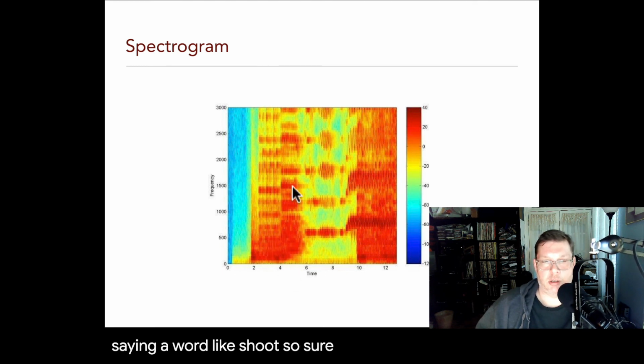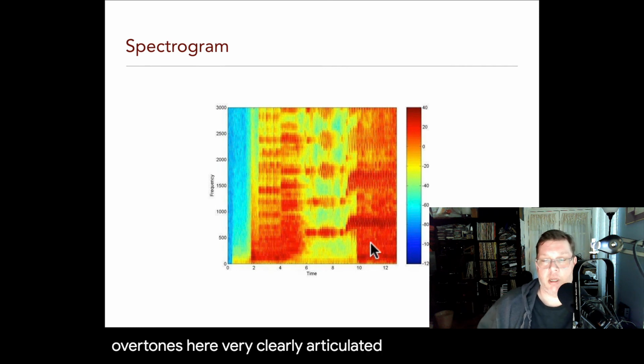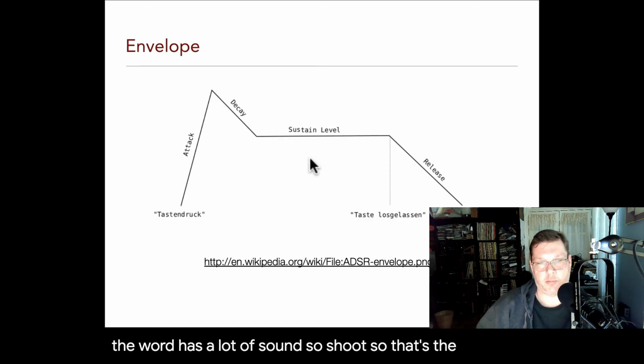So sh has a lot of noise content here. Ooh, the O's, the vowels in the middle, are more tonal, right? So you see there's sort of just octaves and overtones here, very clearly articulated. And then t, the end of the word, has a lot of sound. So shoot, right? That's the spectrogram there.